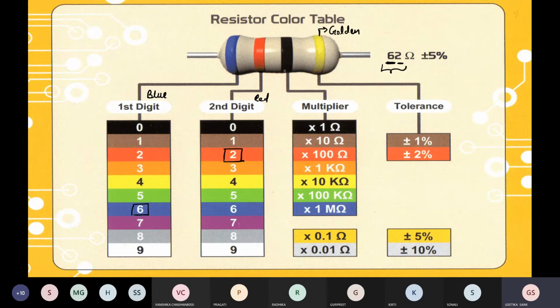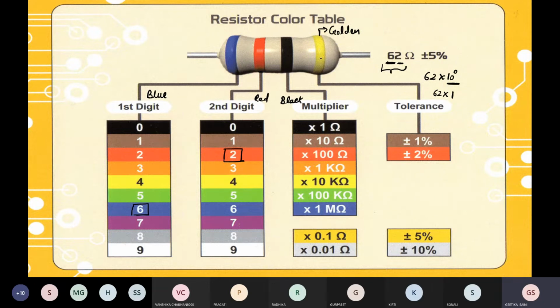And after that, the third ring. The color of the third ring is black. So black is at the first position. So for black, you can write 62 into 10 raised to power 0. You know the value of 10 raised to power 0: if the power of any number is 0, it means the value is 1. So 62 into 1.